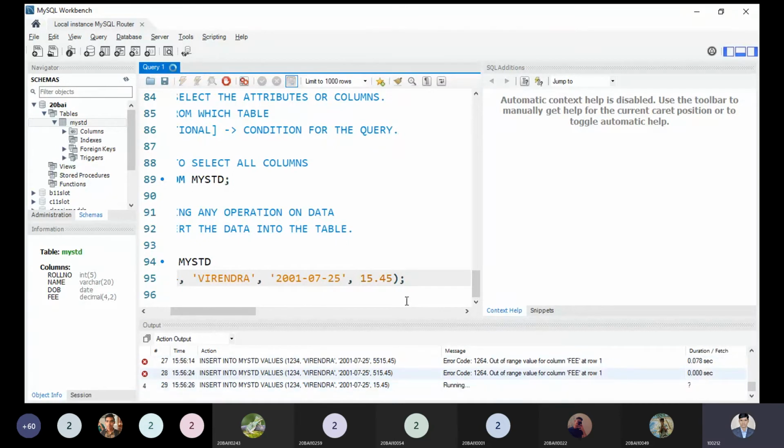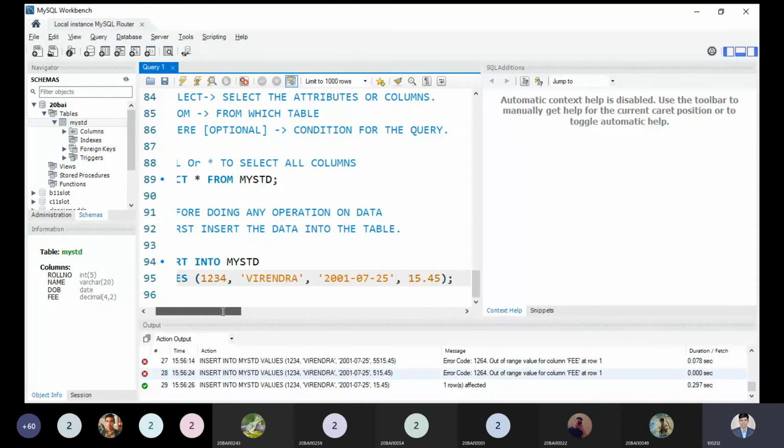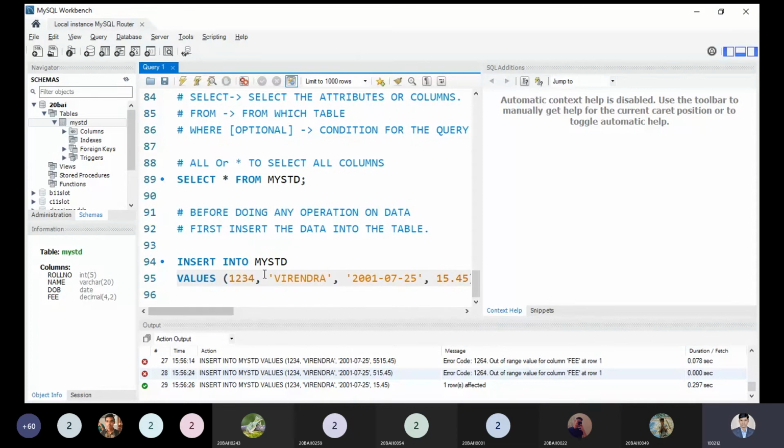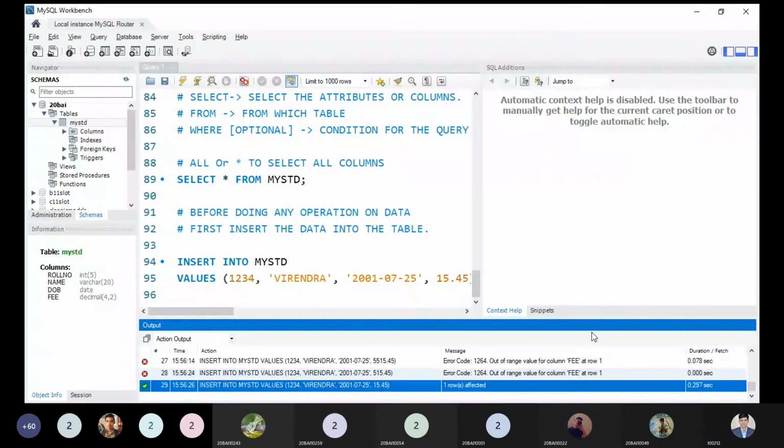Yes, now it is inserted, because our earlier value was out of the range of the size we had decided. The total size we decided was 4, with 2 decimal places. That's why we got the error. Otherwise we can update. Now at the last you can see 0.297 seconds was taken to insert this record.